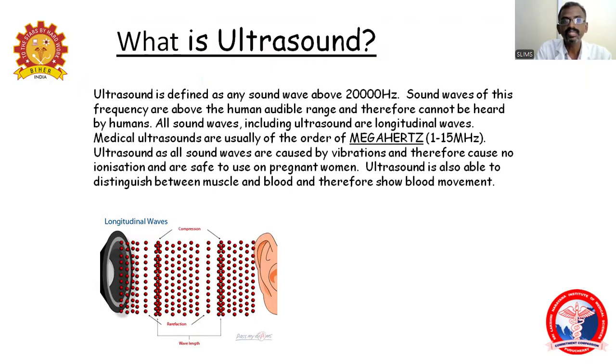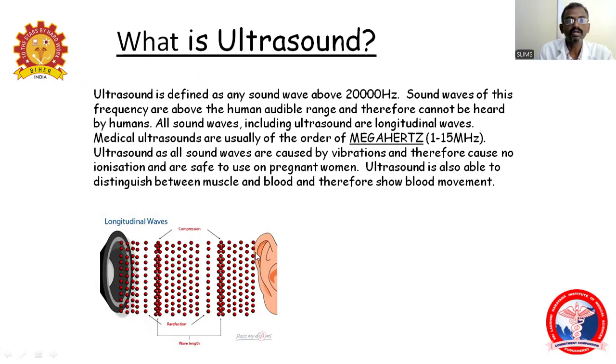All sound waves, including ultrasound, are longitudinal waves. Medical ultrasounds are usually in the order of megahertz, in the range of 1 to 15 megahertz. Ultrasound, like all sound waves, is caused by vibrations. It causes no ionization and is safely used in pregnant women. Ultrasound is also able to distinguish between muscle and blood and therefore show blood movements.